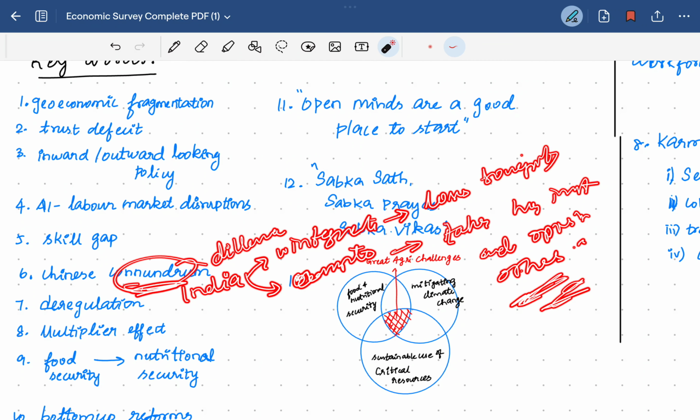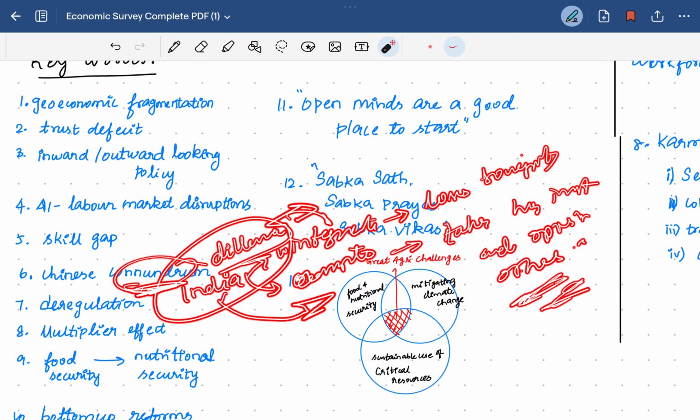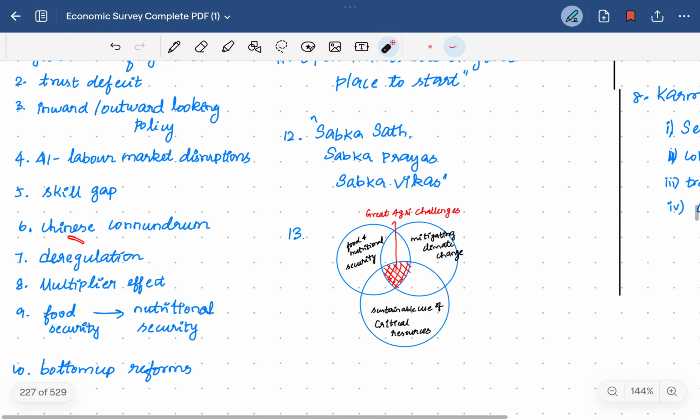If we integrate with China, traditional partners like the US will oppose it, and if we compete with China, we need further investments. This is the Chinese conundrum.